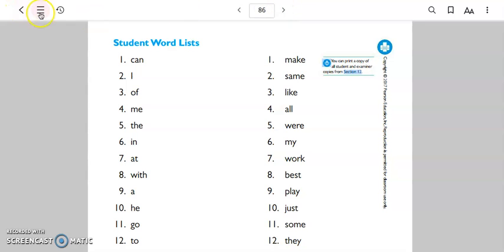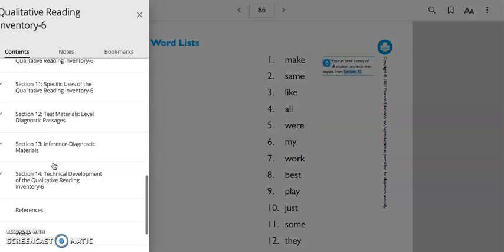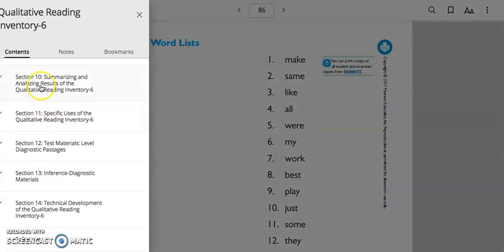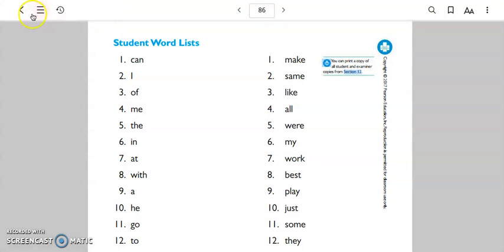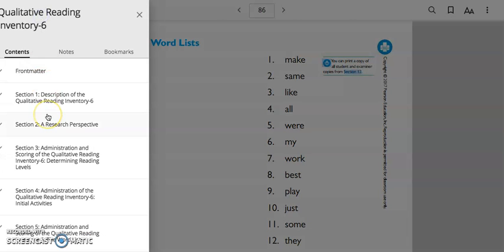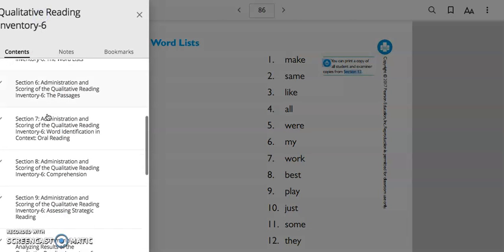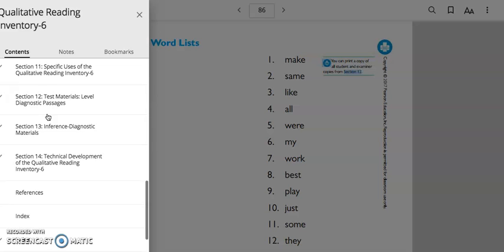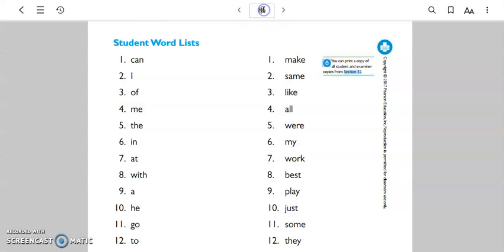And so as you need different things, you're just going to go over to your left here on those 3 little tabs right here, 3 little lines, and that will be able to give you what you are looking for divided by the sections. And you can just use your book to help you find the right section that you need if you can't remember the specific section. Or you can just put in the page number, which would be similar to the page number of the textbook.